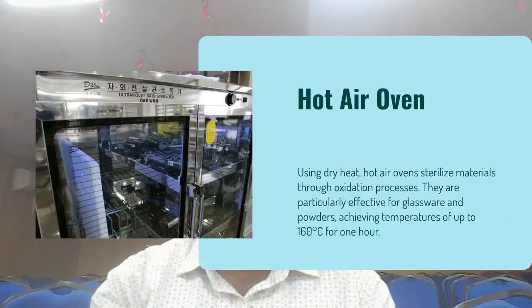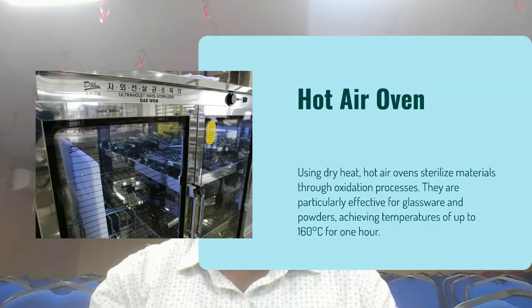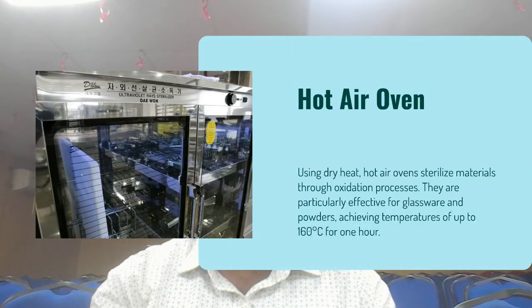In heat sterilization, the hot air oven is the instrument utilized for sterilizing glassware and other materials which are heat stable, so that they are not affected by the heat.